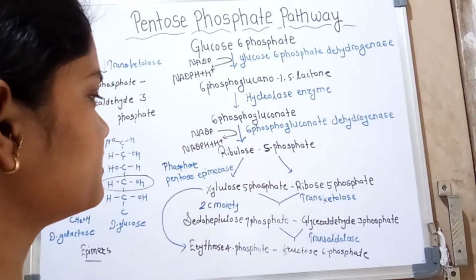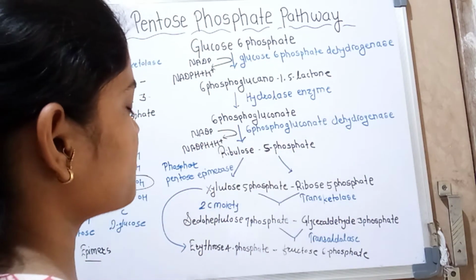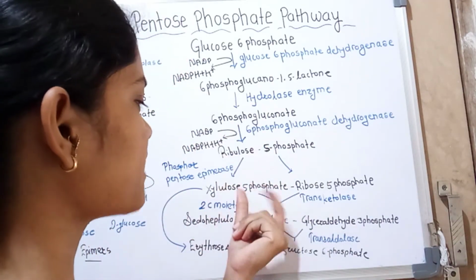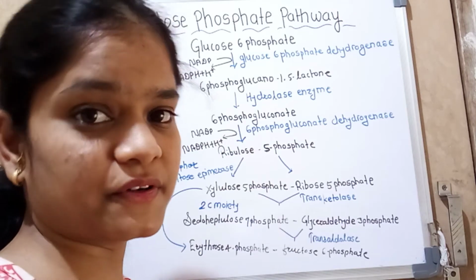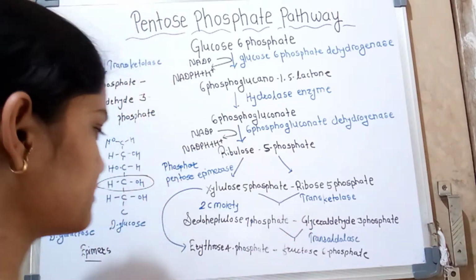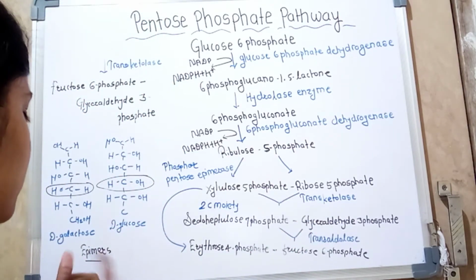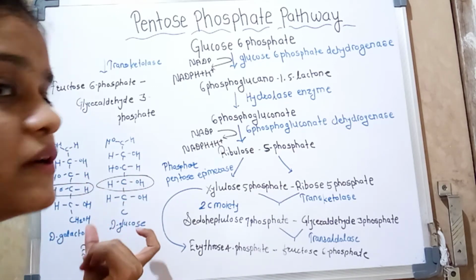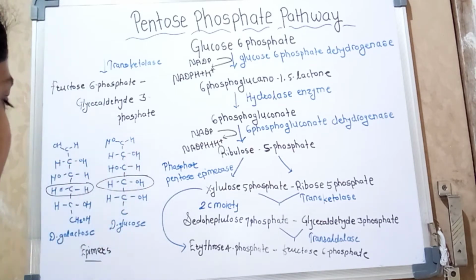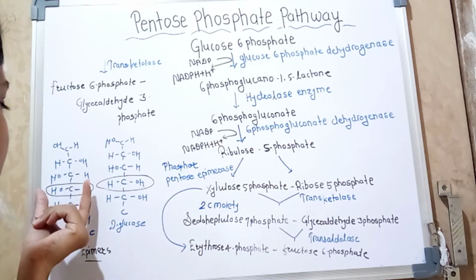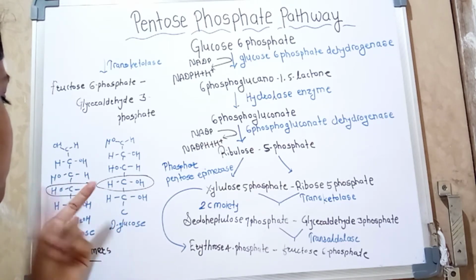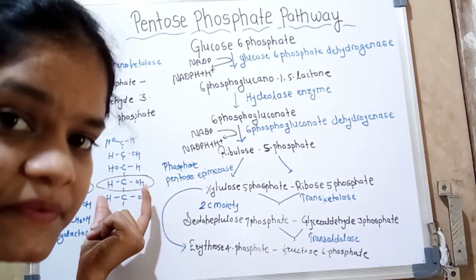In the non-oxidation phase, ribulose 5-phosphate is converted by an epimerase to xylulose 5-phosphate. First you should know what an epimerase is. This is the structure of D-galactose and here is the structure of D-glucose. The overall configurations are the same, but the difference is that at one chiral carbon atom the positions of the OH and H groups are different.